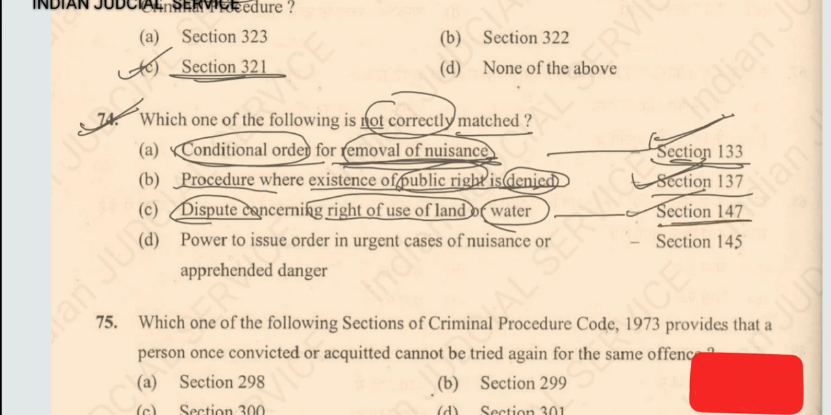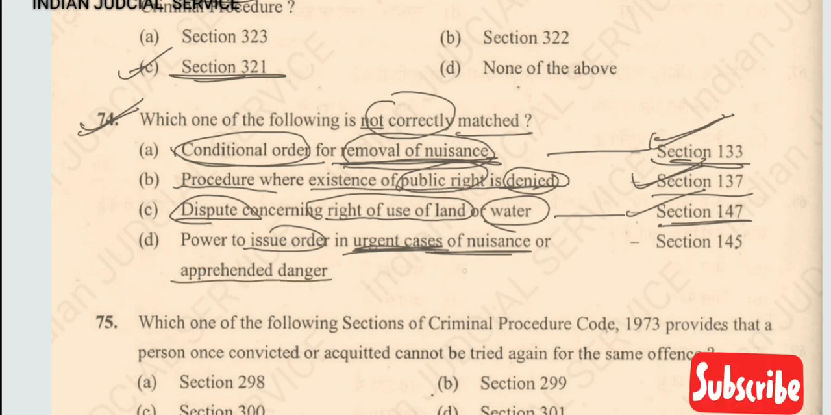Now last one, power to issue order in urgent case. This is a very important phrase, urgent case of nuisance or apprehended danger. So this thing is not provided in section 145. It is clearly provided in the very famous section, section 144. So answer of this question is here option D.